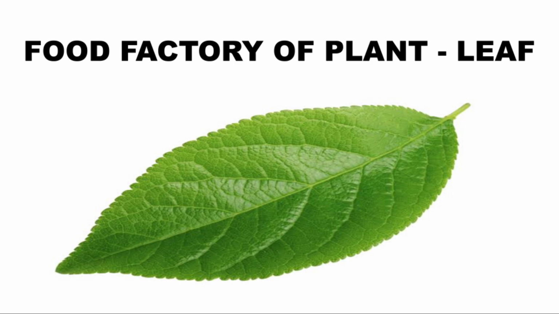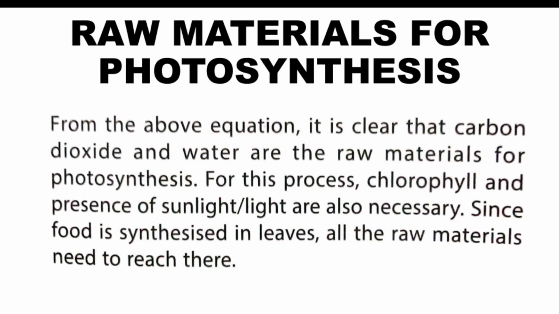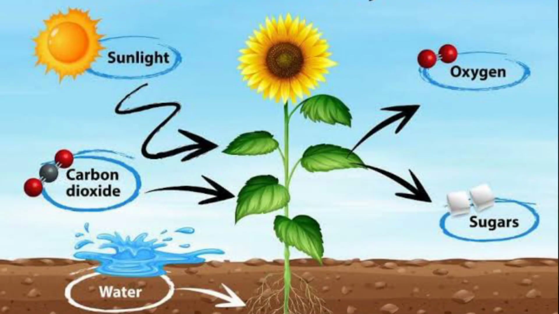Next we will discuss the conditions necessary for photosynthesis. क्या क्या चीजें जरूरी है और क्या conditions required है photosynthesis के लिए. I have just told you that carbon dioxide, water, chlorophyll and sunlight are the necessary raw materials required for photosynthesis. So how do the plants get these things?